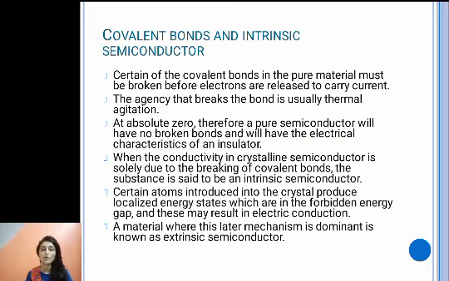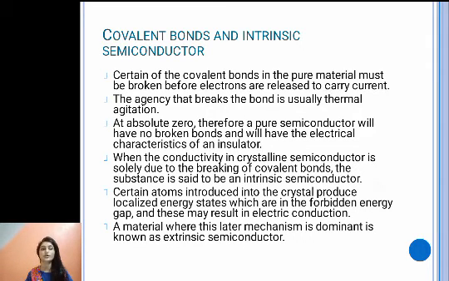Now let us talk about covalent bonds in intrinsic semiconductor. Certain of the covalent bonds in the pure material must be broken, because if the covalent bonds are not broken, then we will not have free electrons, which are required for conduction, or to carry current. In an intrinsic semiconductor, the factor responsible for breaking the covalent bonds is thermal agitation.